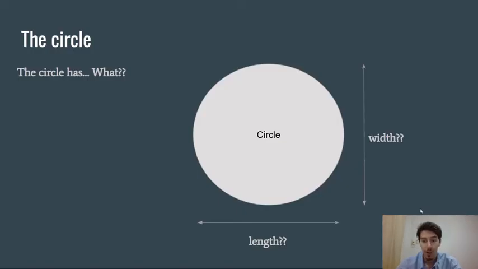The circle. So everybody knows what a circle is, right? The circle, it looks like a head. It's very easy to imagine, but it's very hard to describe. The circle is a 2D shape, right? Again, if I take my cup and look at the cup from this way, we have a circle. This is a 2D shape. So it has 2 dimensions, right?